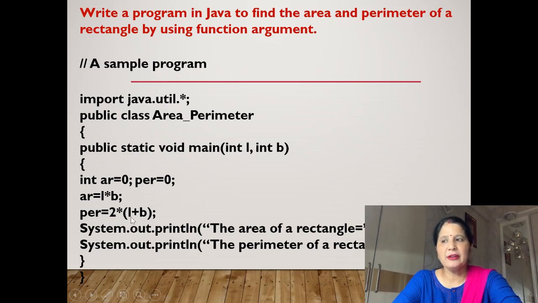Now curly bracket. When we are taking these int, the answer will also come in int, so int AR for area is equal to 0, and PR for perimeter, so we will take variable AR for area and PER for perimeter. Now we will write the formula of area of rectangle. What is the formula of area? Length into breadth.